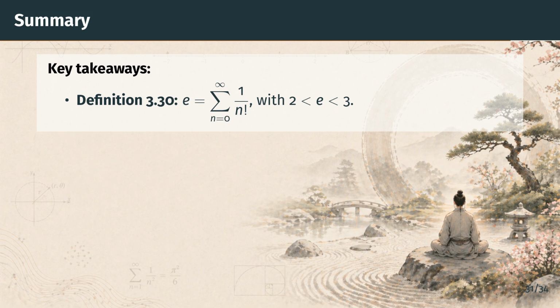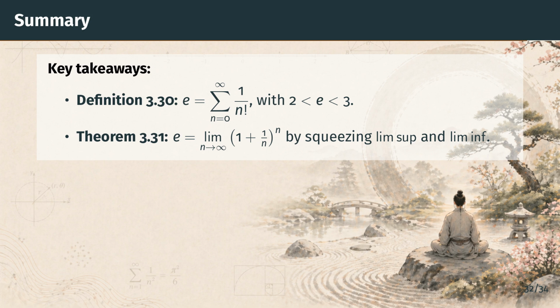Let's review what we accomplished. We began with definition 3.30. The number e is the sum of the series of reciprocal factorials. By comparing term by term with a geometric series, we showed the partial sums stay below 3. So the series converges and e lies between 2 and 3. Next, let's recall the limit formula. The first major theorem, Theorem 3.31, revealed a second face of e. It is also the limit of (1 plus 1 over n) raised to the n. The proof was a squeeze argument.